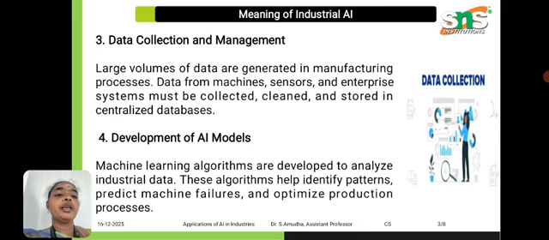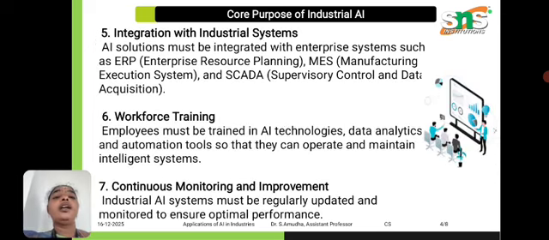The next step is the development of AI models. With the help of machine learning algorithms, we analyze the industrial data that has been converted to a digitalized format, to predict machine failures and for optimization.